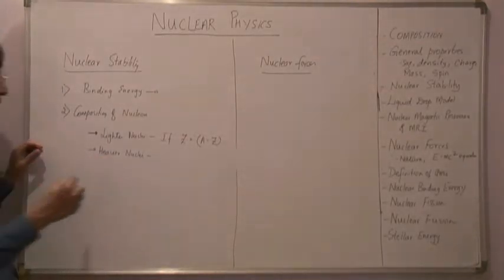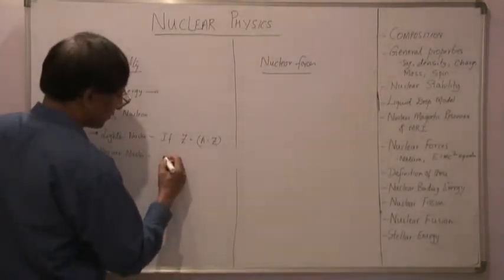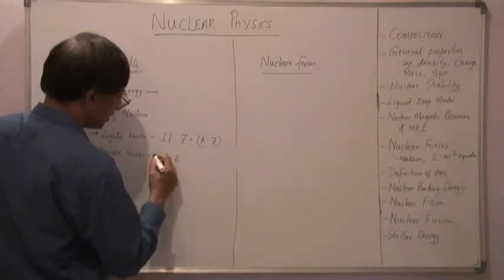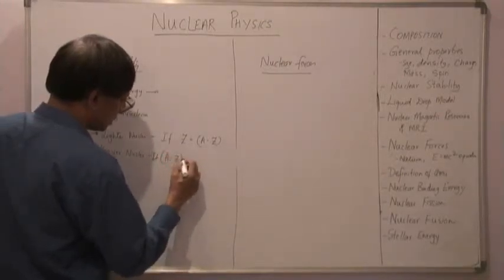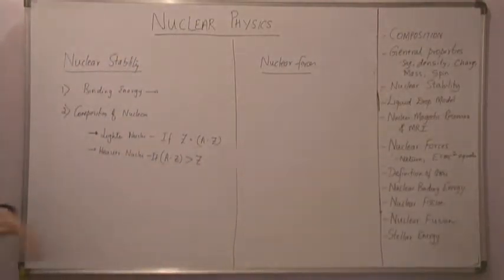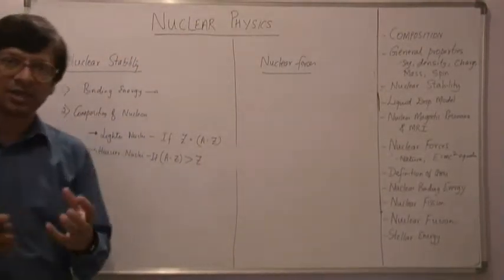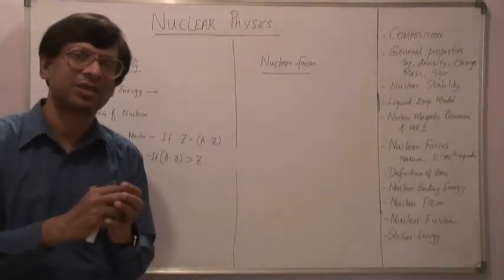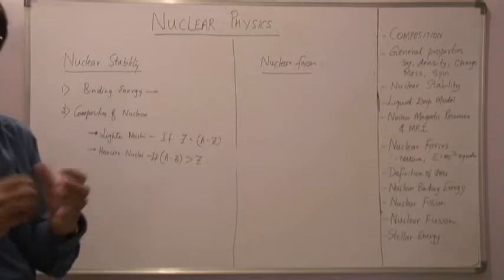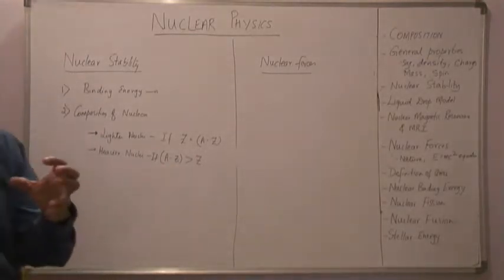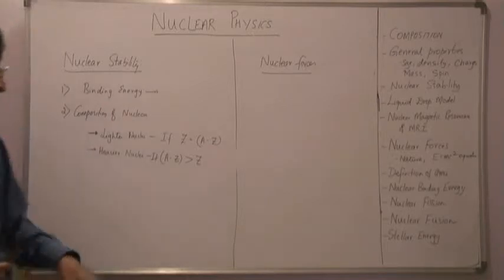When you look into heavier nuclei, it happens that if A minus Z is greater than Z, then such nuclei are quite stable. That means if the number of neutrons inside the nucleus is far greater than the number of protons inside the nucleus, then such nuclei are quite stable.